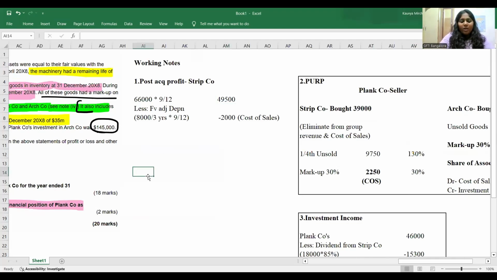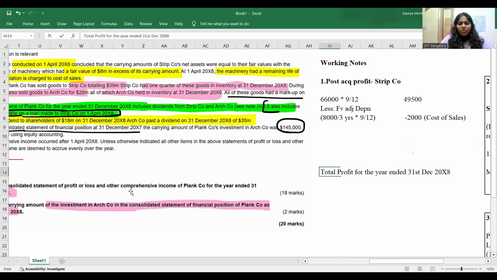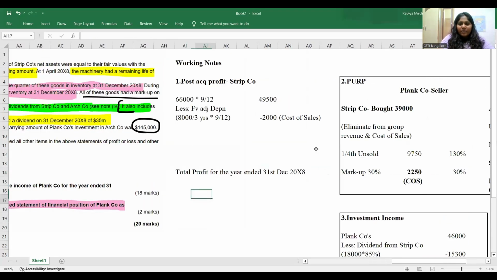Look at this. What is my total profit for the year ended 31st December X8? It is 66 million. That's what we have calculated and kept.